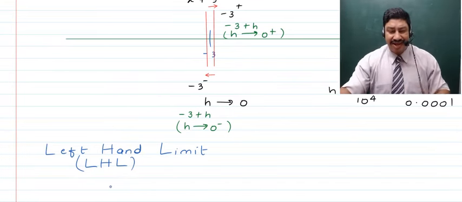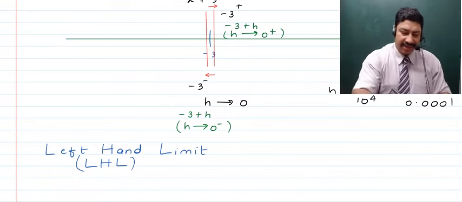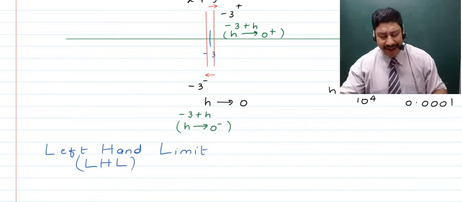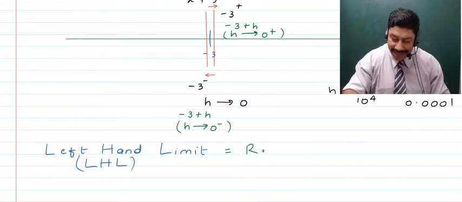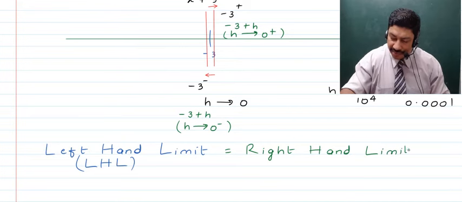Both of these are synonymous. Now children, if that point is being approached from the right hand side, we will call it the right hand limit. Right? And like I told you, the abbreviation can be written as RHL, right?